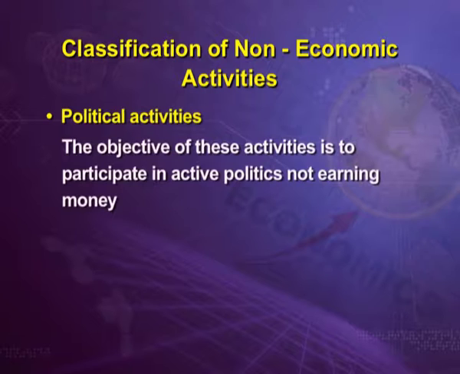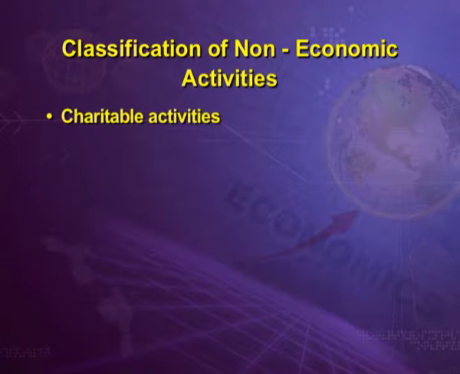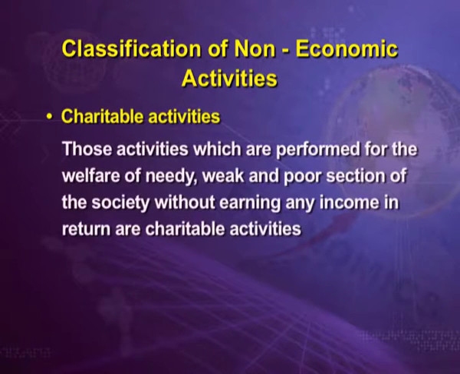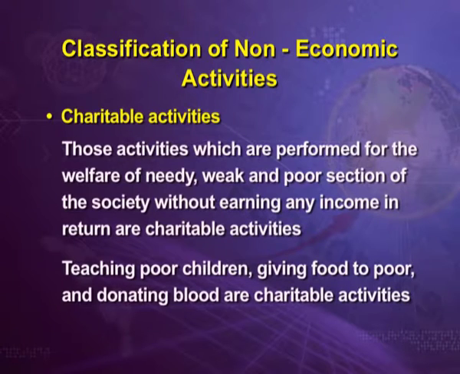Fourth type of non-economic activities are charitable activities. Those activities which are performed for the welfare of the needy, weak and poor section of the society without earning any income in return are known as charitable activities. Teaching poor children, giving food to the poor, donating blood are examples of charitable activities.